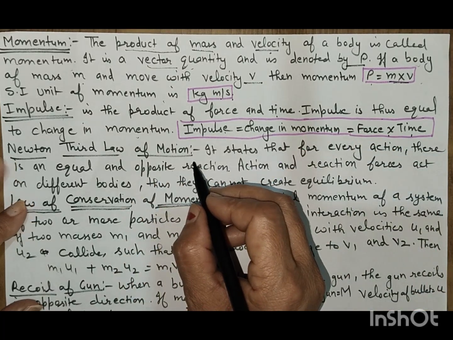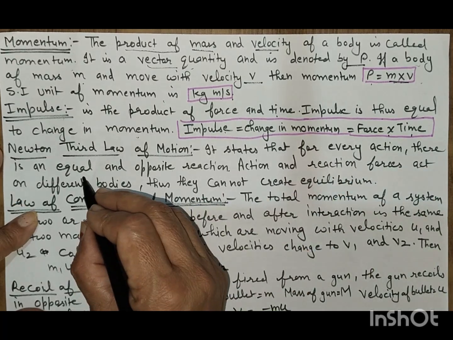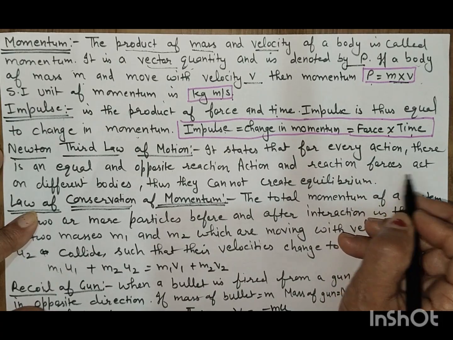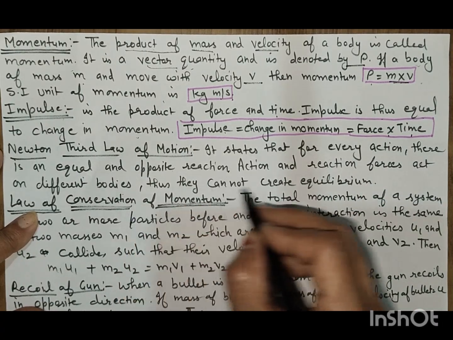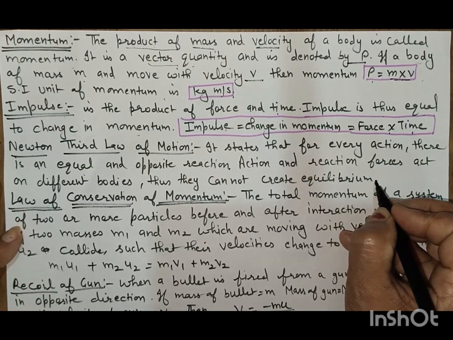Newton's third law of motion. It states that for every action there is an equal and opposite reaction. Action and reaction forces act on different bodies, thus they cannot create equilibrium or balance.